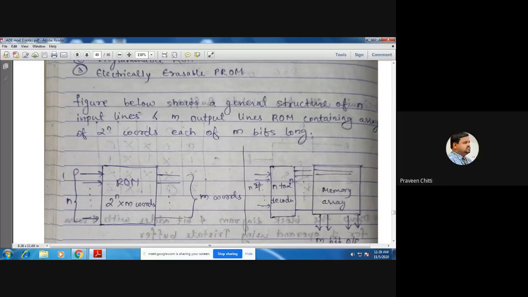Like that, if you have 16 bytes of memory, how many memory address lines do you need? 4. Then if you have say 1 kilobyte now, how many address lines are required? 10.